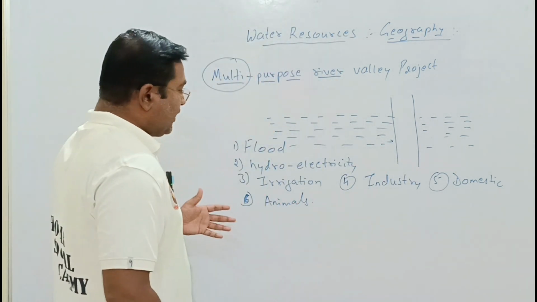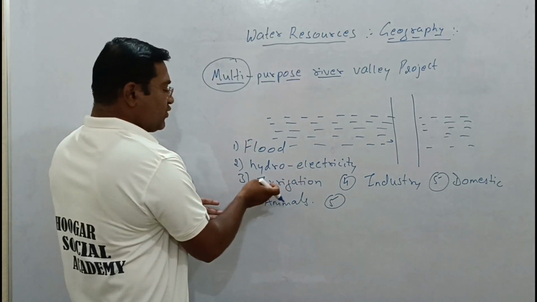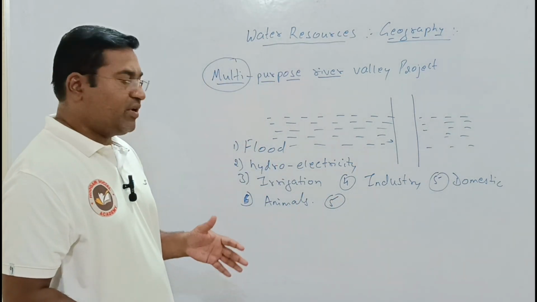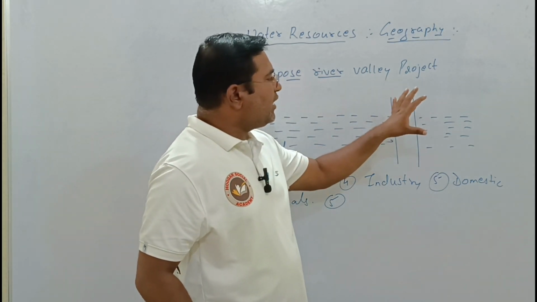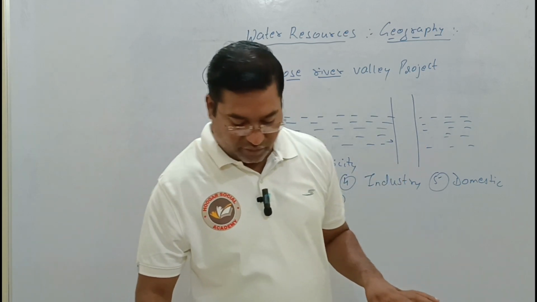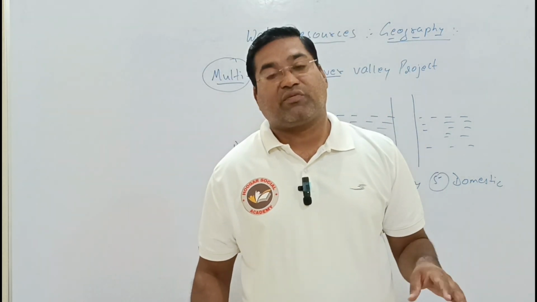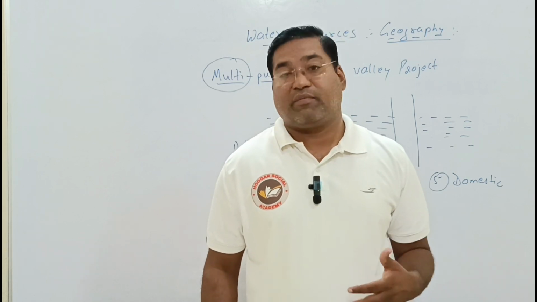Moreover, water is supplied to the canals, in the form of irrigation. So the purpose is to have more uses of water, so that different problems can be solved.